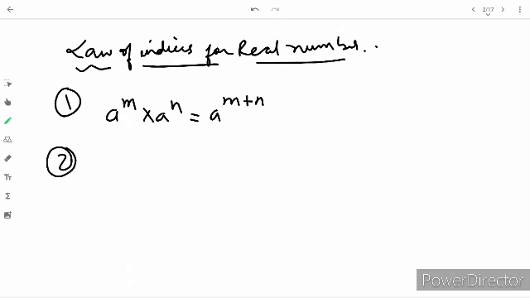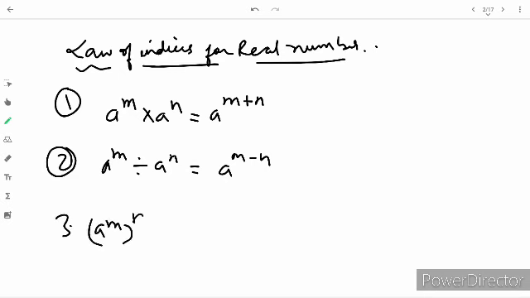Next is a raised to m divided by a raised to n equals a raised to m minus n. This is the quotient of power. Next one is (a raised to m) raised to n equals a raised to mn.